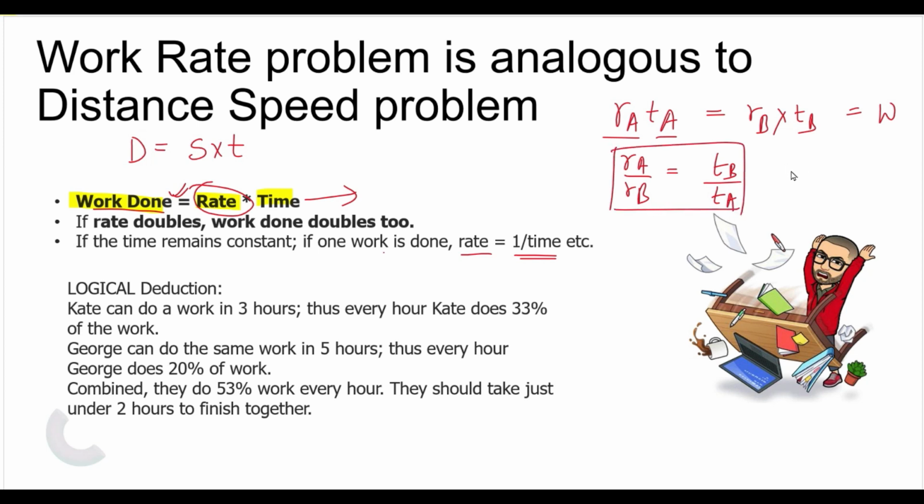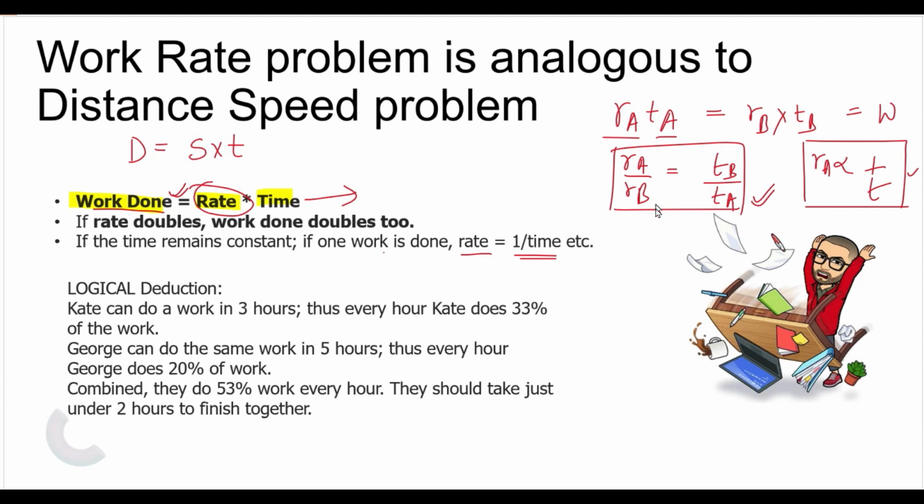That means if A takes more time, its rate is less. The rate is inversely proportional to time. The more time taken by him, the less the rate. The person who has more rate takes less time. The time and rate are inversely proportional.